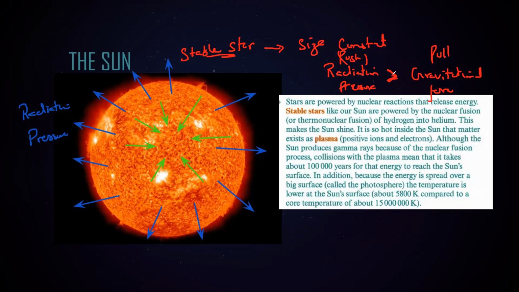So if the radiation pressure is more, the size of the star will increase, and that type of star becomes a giant, red giant or blue giant, but it's called a giant star when the size starts to increase. But what will happen if the radiation pressure is less than the gravitational force, like gravitational force is stronger?